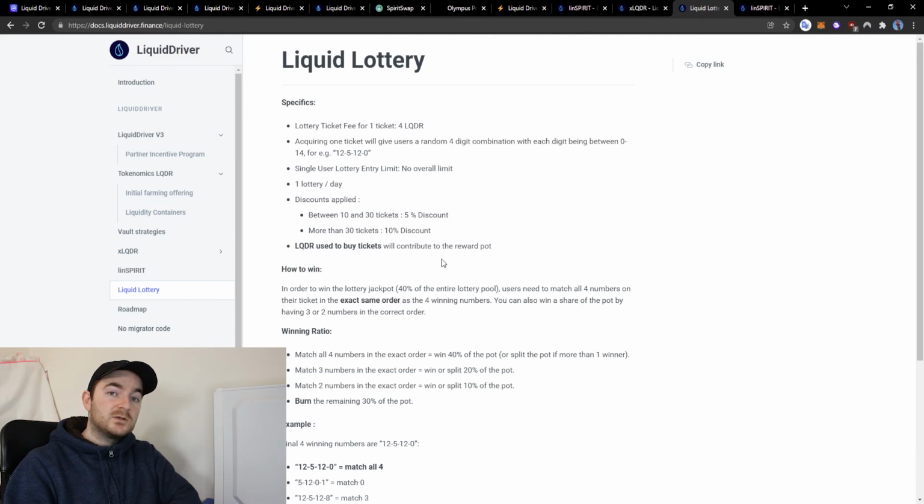So they also used to have a lottery system in place where you could swap Liquid Driver tokens for a lottery ticket, and the Liquid Driver used to buy the lottery tickets would be the prize. But it sounds like they have discontinued it. Liquid Driver is currently in phase 3.0 of their roadmap, where they are looking to extend their collaborations with other partners, as well as introduce shadow farms.